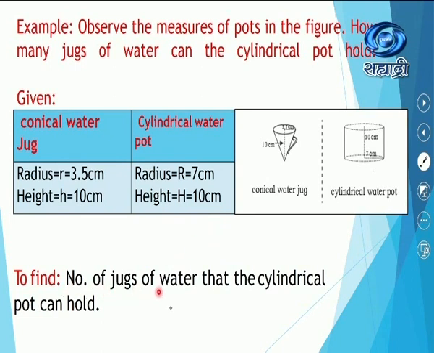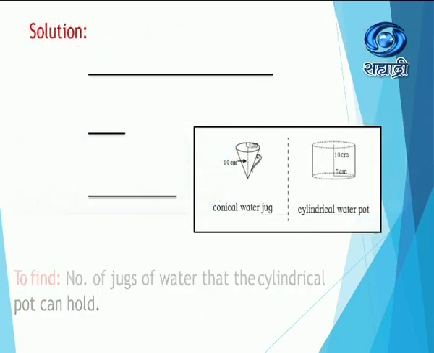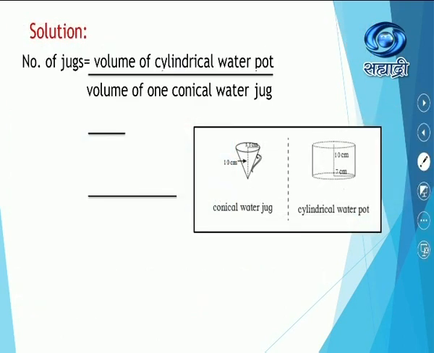And you have to find out the number of jugs of water that the cylindrical pot can hold. Therefore, number of jugs is equal to volume of the cylindrical pot upon volume of the conical water jug.